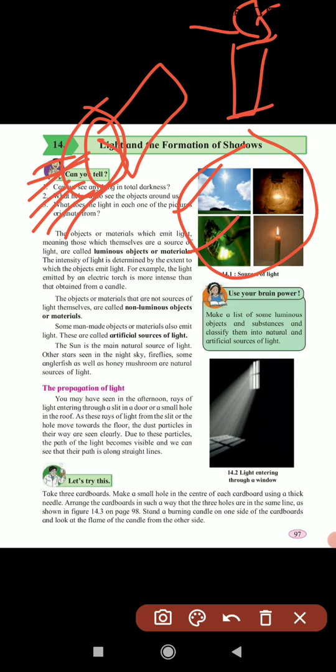Some man-made objects or materials also emit light. These are called artificial sources of light, meaning man-made. Electric bulbs, light, tube, torch. These all are artificial sources of light.